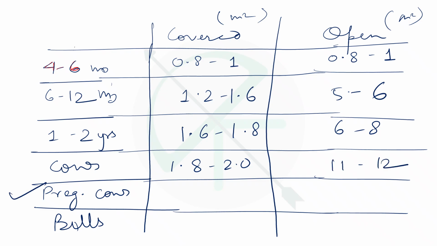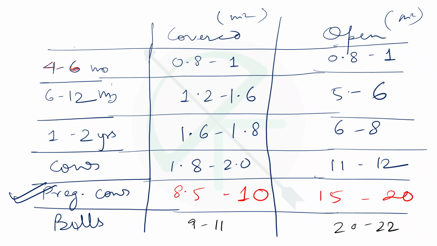Then this is very important for pregnant cows. I'll write it in red color. 8.5 to 10 and 15 to 20. For bulls it is 9 to 11 and here 20 to 22, because bulls are very large in size. So these are some of the housing requirements that you must remember.